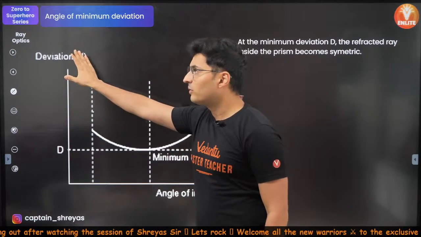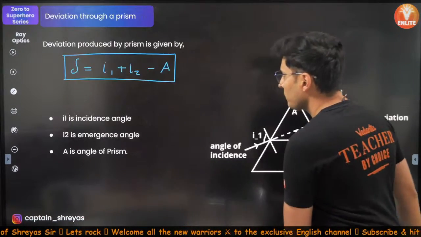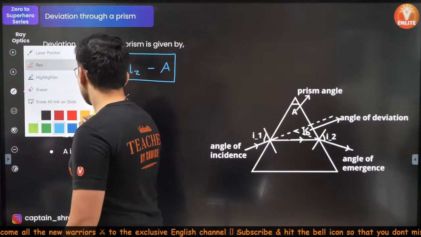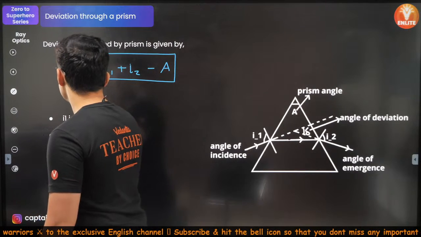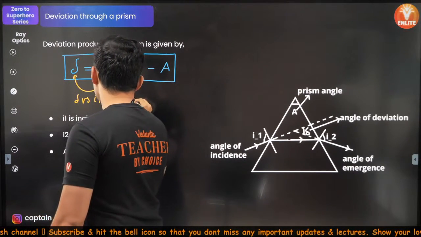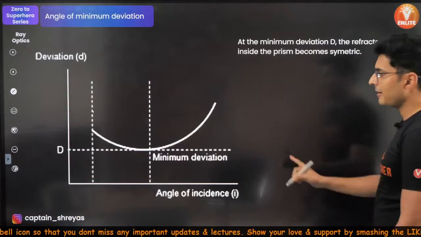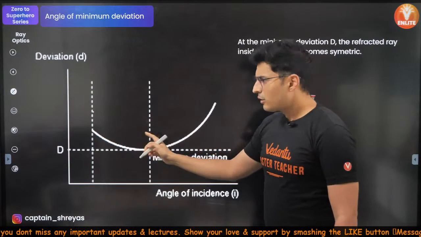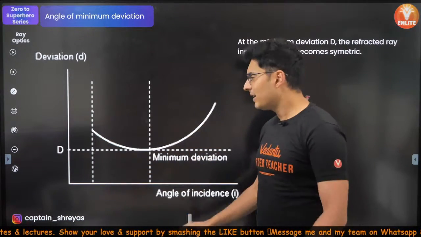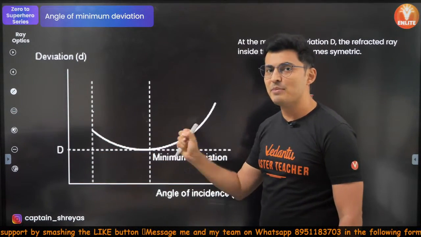If you plot the graph of deviation versus the incident angle, so what have you done? You have plotted the graph of delta versus I1, on the next slide. You will notice the graph comes out to be something like this. There are two angles for which you get the same deviation, but there is only one angle for which you get one unique deviation, and that's the minimum deviation.